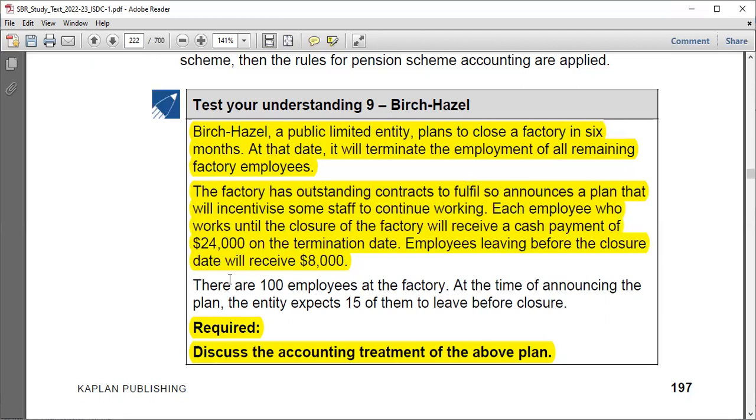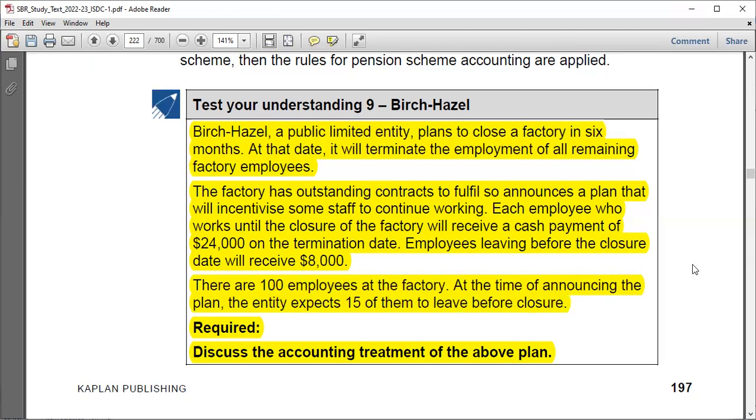Then there are 100 employees at the factory. At the time of announcing the plan, the entity expects 15 of them to leave before closure, while 85 are expected to stay until after closure.